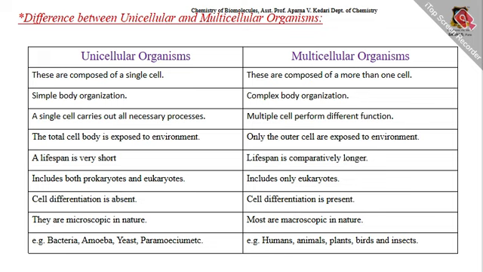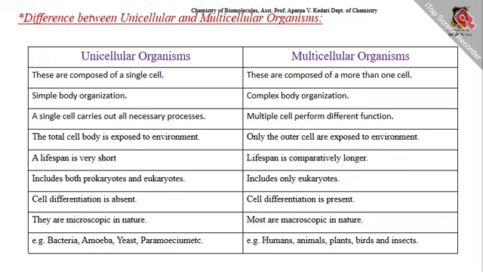Then there is the difference between unicellular and multicellular organisms. This question will be asked in the exam for 3 marks. Unicellular organisms and multicellular organisms. First difference: unicellular organisms are composed of a single cell, while multicellular organisms are composed of more than one cell. Then, unicellular organisms have simple body organization, while multicellular organisms have complex body organization.